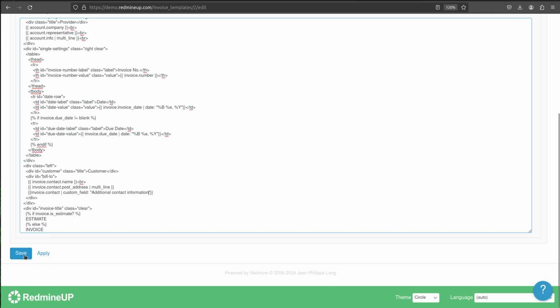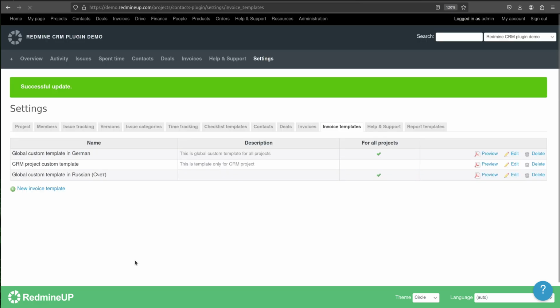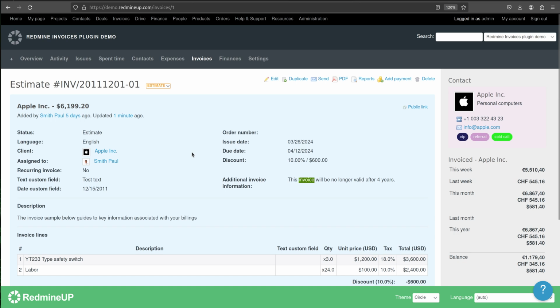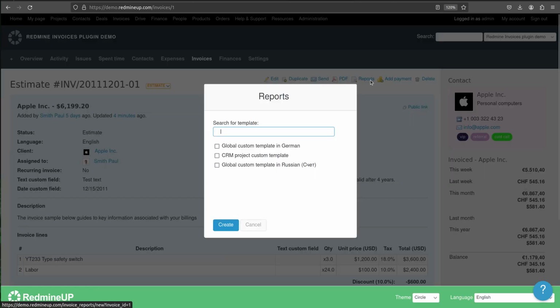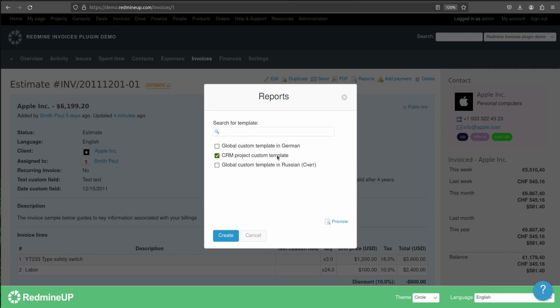Alright, so we save the changes of our custom invoice template and return back to our invoice and refresh. When we click on reports, there is CRM project custom field, and we click OK and then preview.